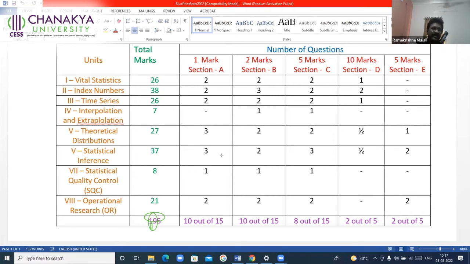Why do we say these 2 chapters, theoretical distributions and statistical inference, are a little difficult? Actually, they are not difficult, but the problem is that last year, when you were in first PUC, you actually had 2 chapters, probability and random variables. They were removed from the syllabus, and in most colleges you were not taught those 2 chapters. Without basic knowledge of random variables and probability, it is very difficult to understand theoretical distributions and statistical inference.